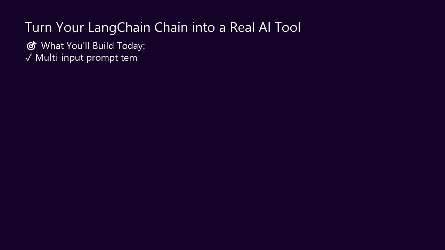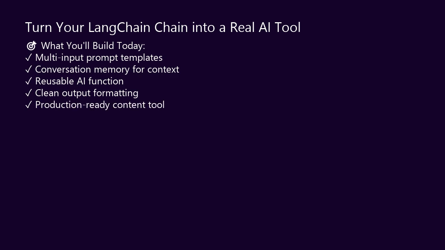Welcome back to the LangChain series. In episode 1, you built the foundation. You connected to OpenAI. You made your first API call. You understood the basics. In episode 2, you created your first real chain. A pipeline that transformed a topic into a polished YouTube description. Prompt template, model, parser, all connected with the pipe operator.